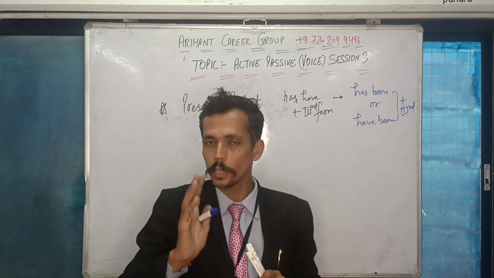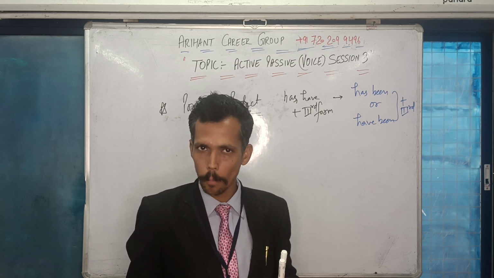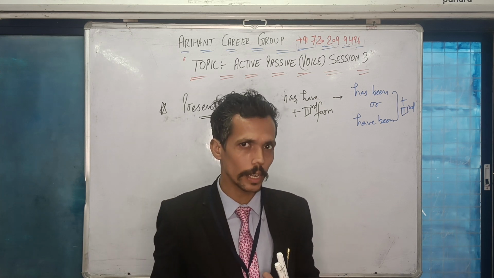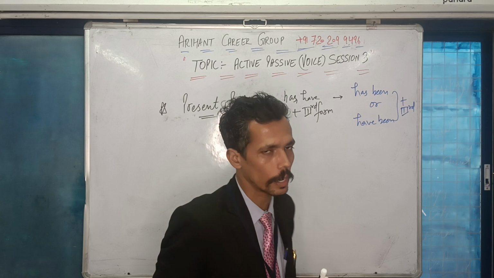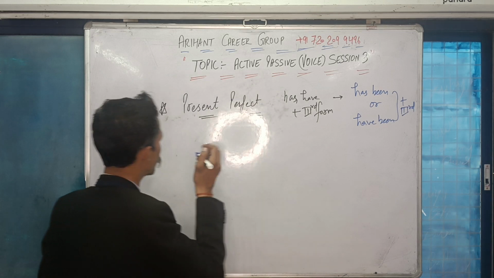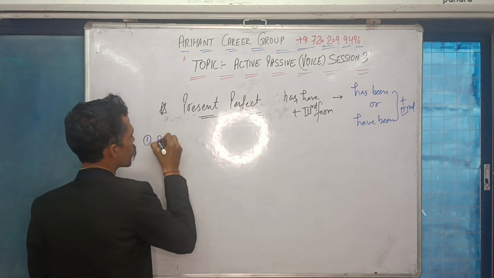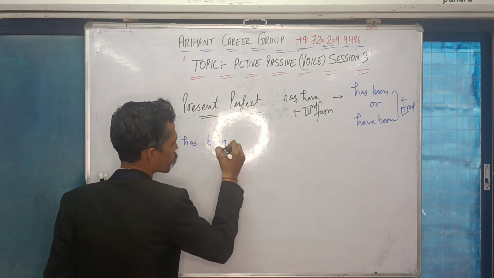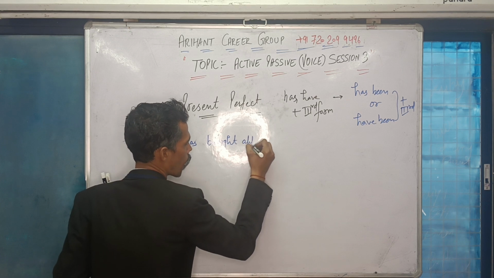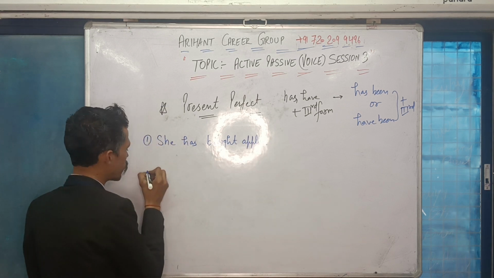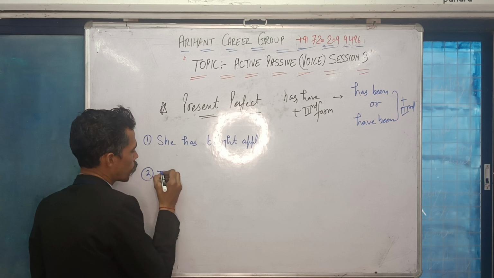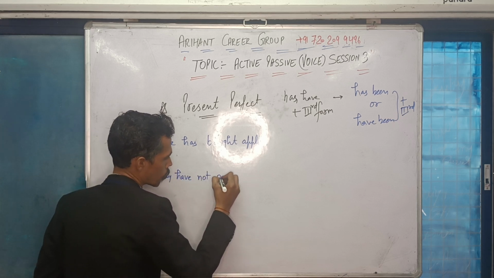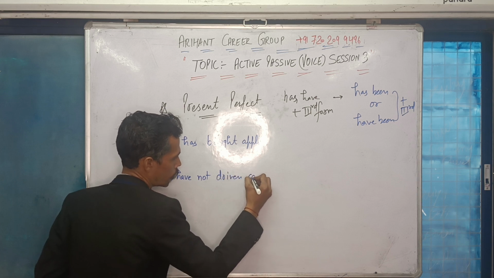Now I will be giving you three sentences. One sentence will be a positive sentence, or I can say an affirmative sentence. The second sentence is a negative sentence and the third sentence will be an interrogative sentence. Please note down three sentences. Question number 1. She has bought apples. Number 2. They have not driven cars.